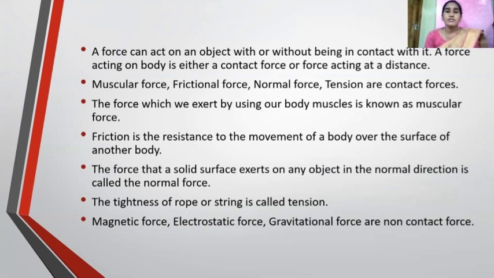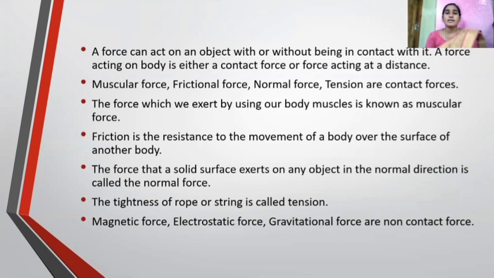Muscular force, frictional force, normal force, tension are different contact forces. We already discussed about those forces. The force which we exert by using our body muscles is known as muscular force. Friction is the resistance to the movement of your body over the surface of another body. Then what is normal force? The force that a solid surface exerts on any object in the normal direction is called the normal force.